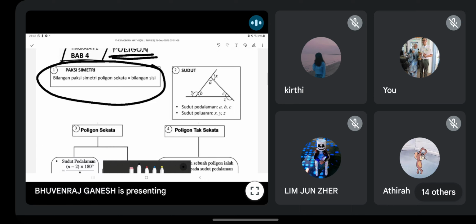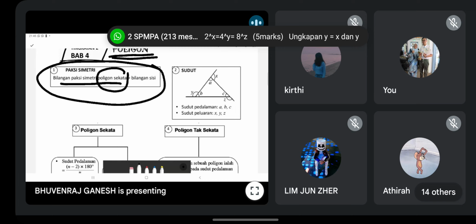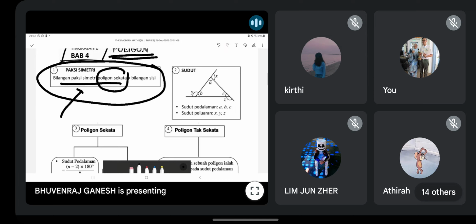Okay, first thing guys, you all must take note. This chapter is very important because of angle, sudut. So you all must know. Alright? Axis of symmetry. Remember, axis of symmetry. Keyword, regular polygon only apply. Hanya polygon sekata kamu guna info ni. The axis of symmetry is equal to the number of sides. Only regular polygon. Important info. Okay, sometimes they can ask in certain objective.